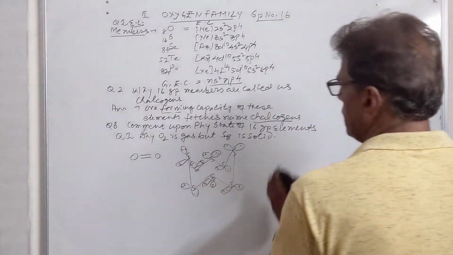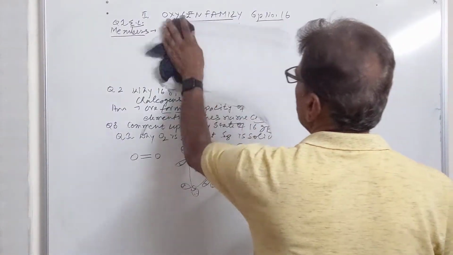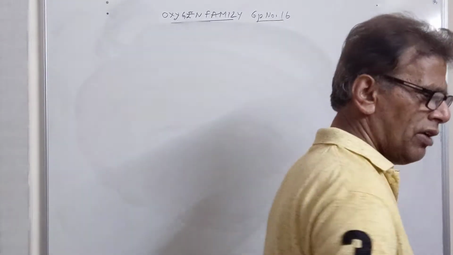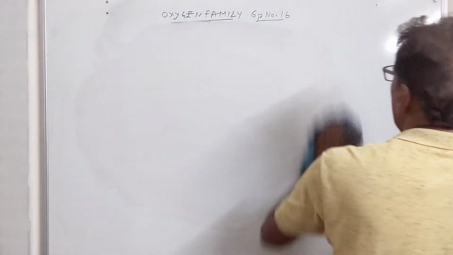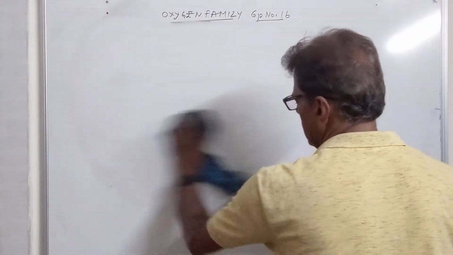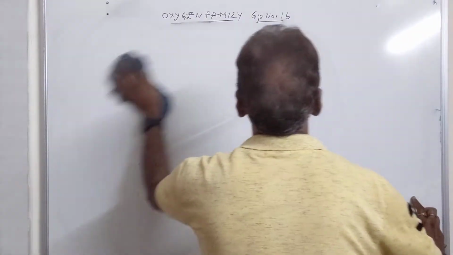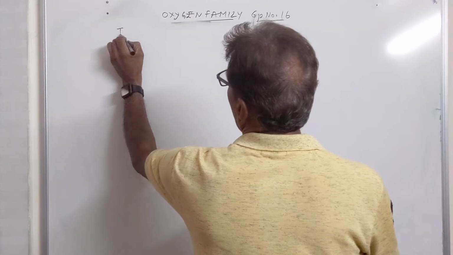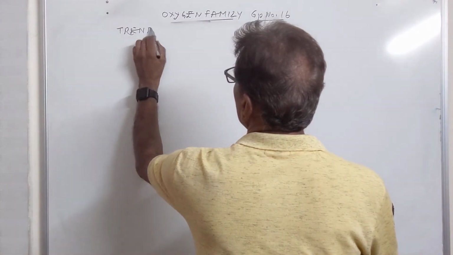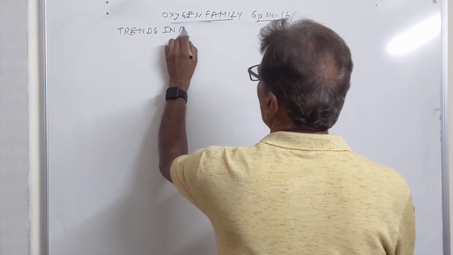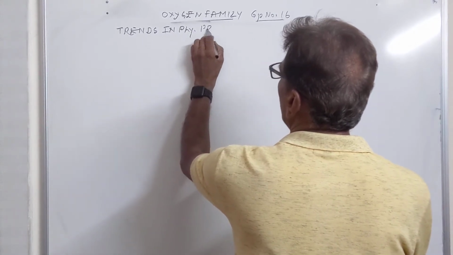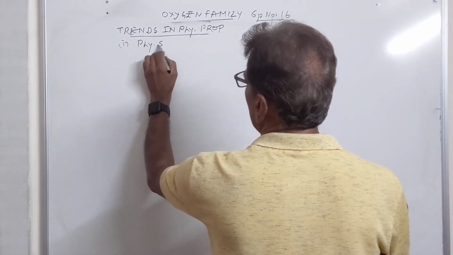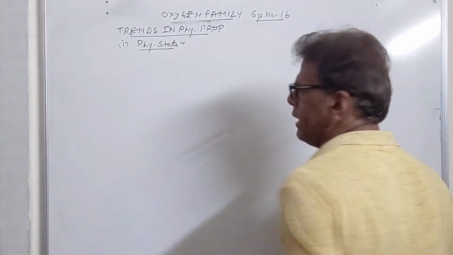Up to now we have discussed 4 questions of oxygen family. Now we come to the physical trends in the oxygen family members, and related questions are to be discussed side by side. First of all, we will discuss physical state, which has already been discussed. So now we have trends in the physical property. First of all, we come to physical state. We have already discussed it.